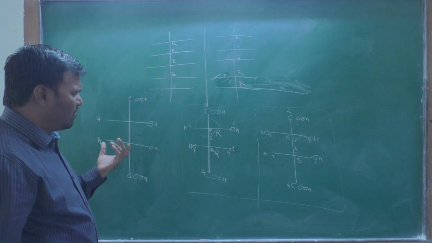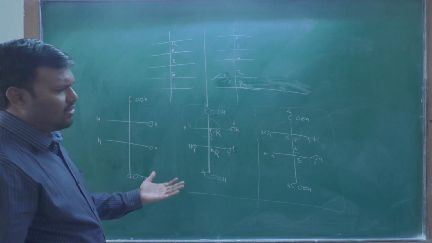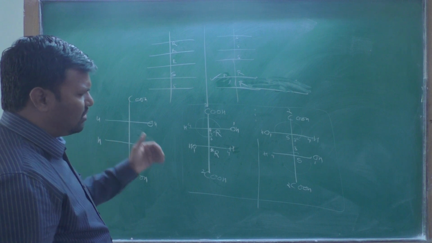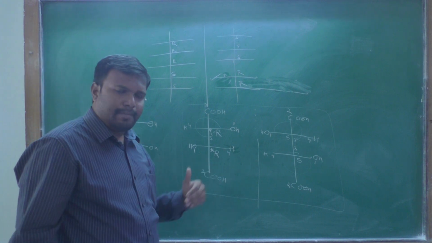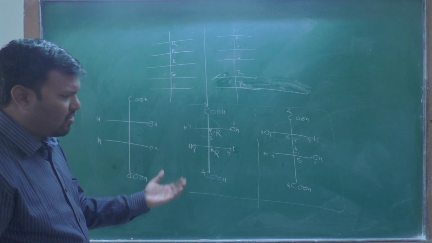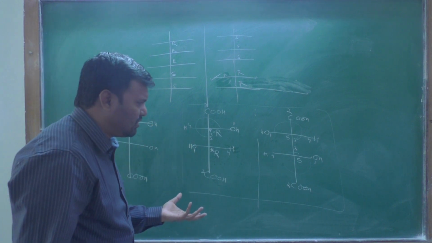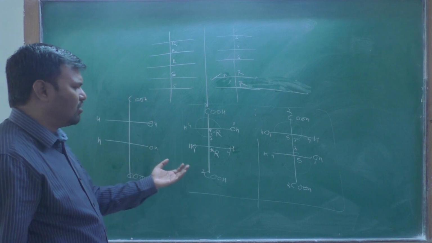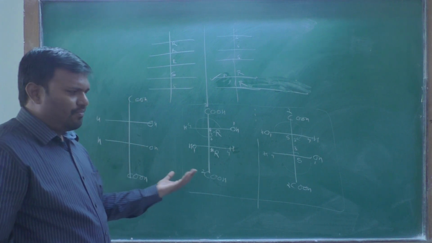But when you consider diastereomers, in enantiomers all the configurations are opposite, but in diastereomers all the configurations are not opposite.